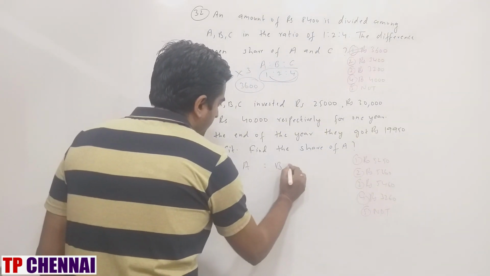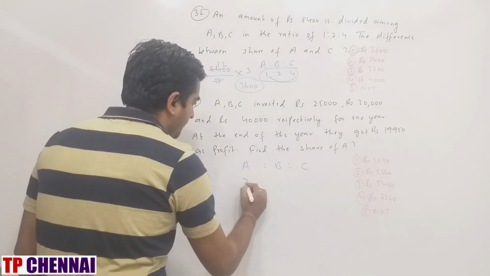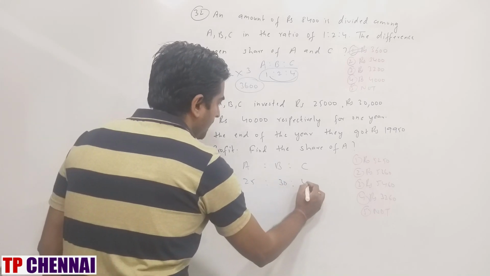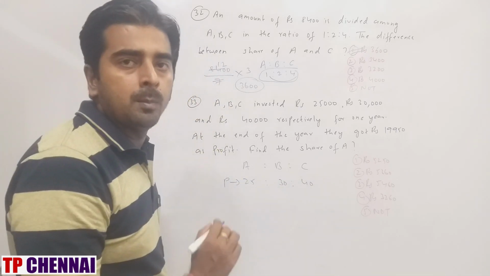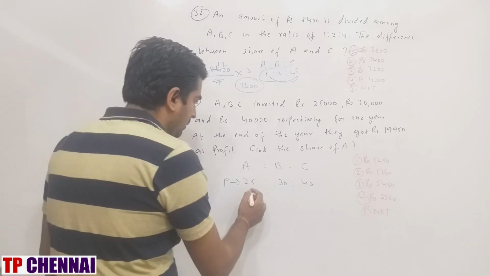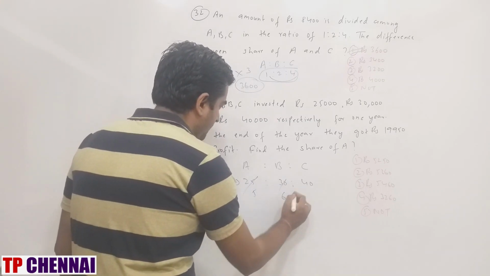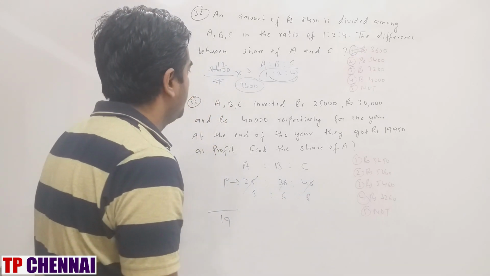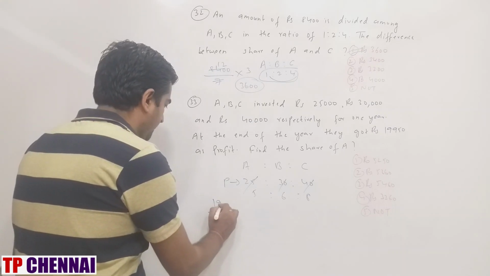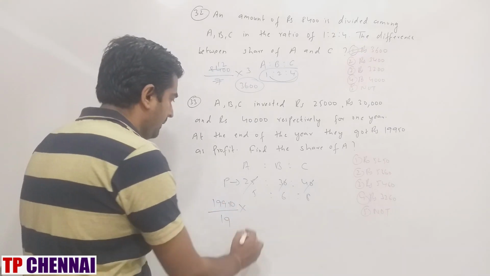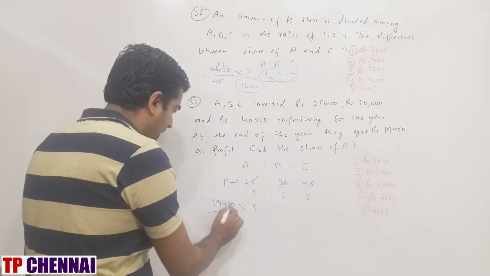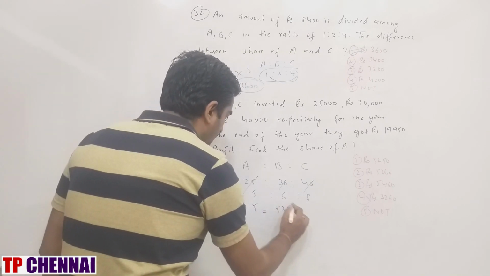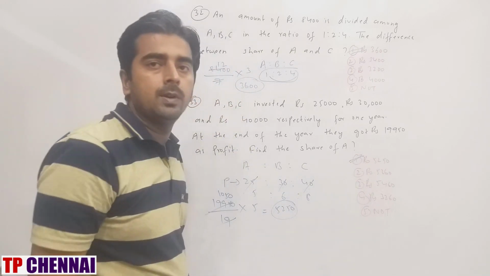So A, B, C is 25, 30, and 40. Because whenever the time period is same, profit ratio is nothing but investment ratio. So this is how much? 5 5s are, 5 6s are, 5 8s are. Total how much part is there? 19. And how much have they given you? 19,950. What are they asking? Share of A, which is 5 parts. 19 10s are 190, 5s are 5250, which is nothing but the first option.